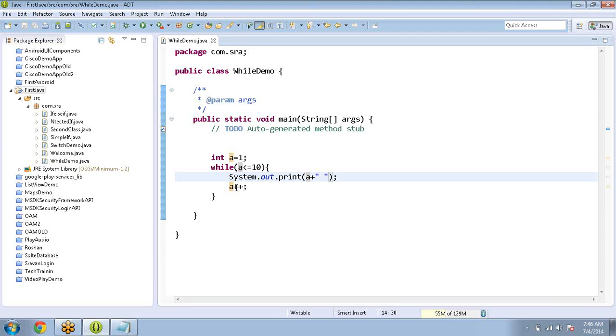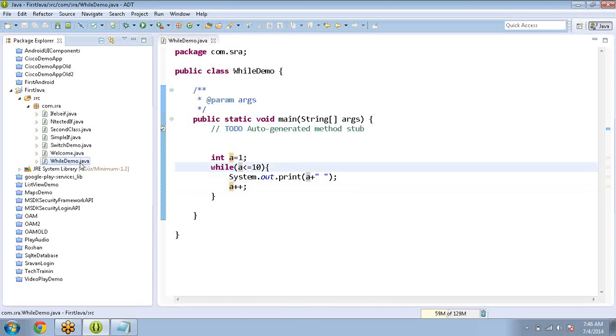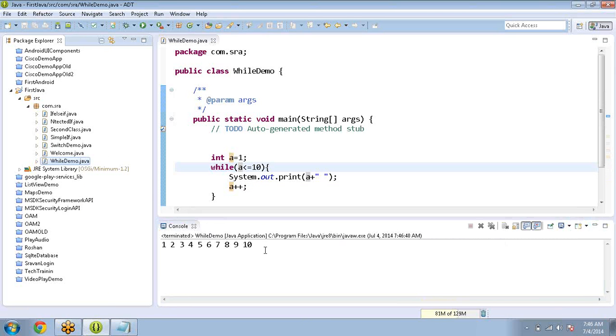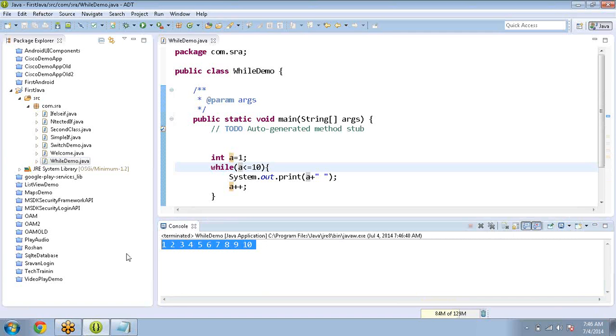After that a plus plus, now a becomes 2. It goes back, 2 less than or equals 10, the condition is true, it prints 2. Next 3, 4, 5, 6, 7, up to 10. After printing 10, a becomes 11. 11 less than or equals 10 is false, so it simply comes out. It will check the same condition as long as the condition is true.